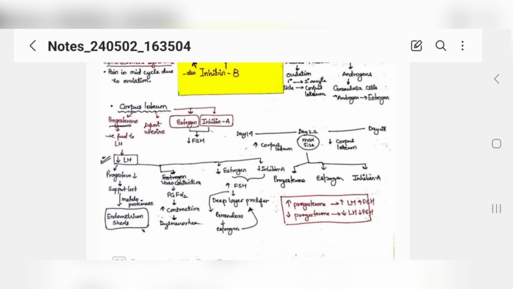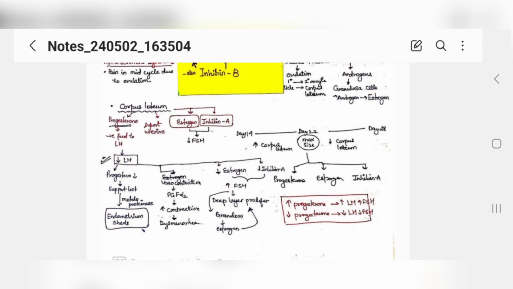That's why people take OCPs. So now progesterone is decreasing. When the progesterone levels decrease, it causes your endometrium to shut down because the support has been lost. Metalloproteinase is the enzyme which causes your endometrium to shut down when your progesterone levels are lost.